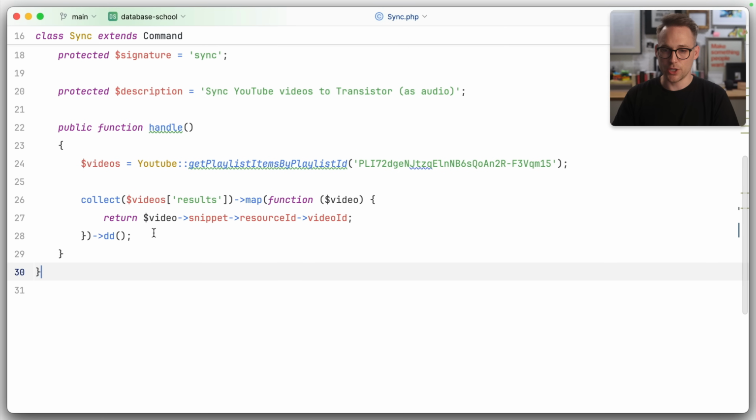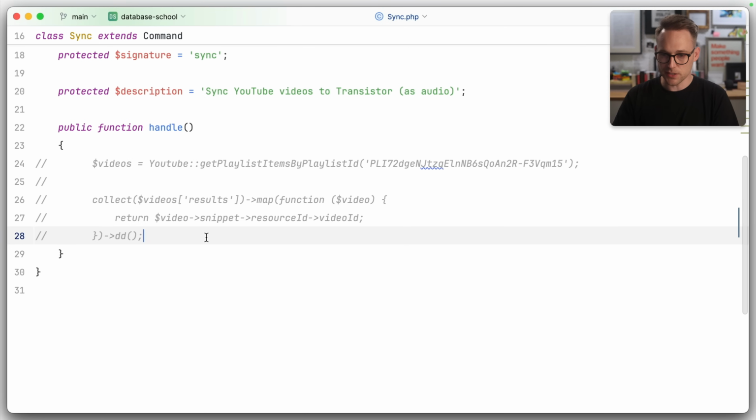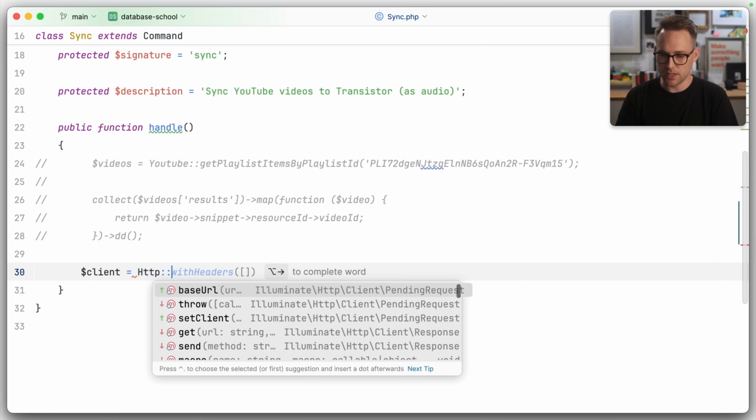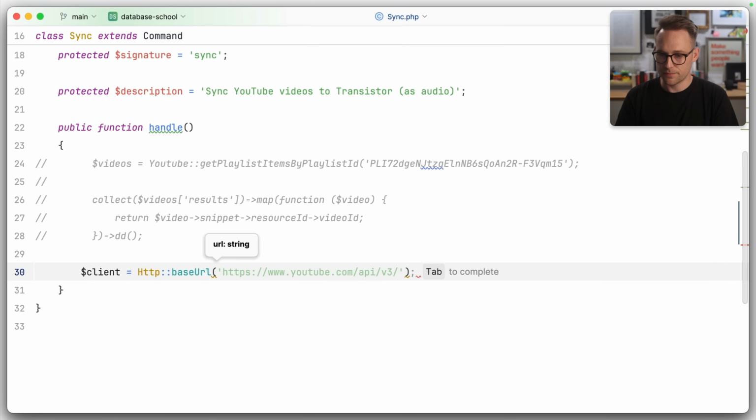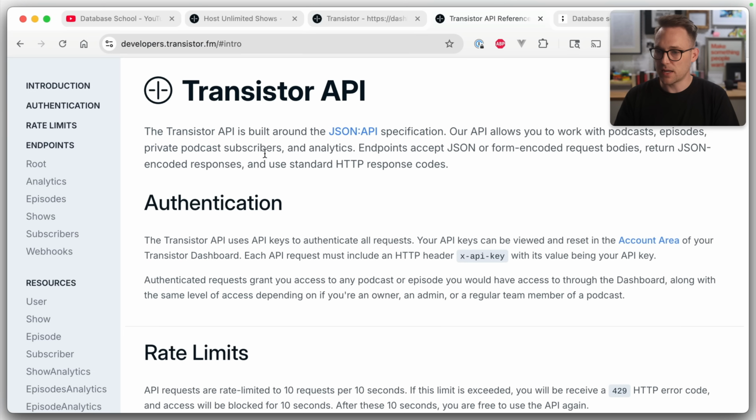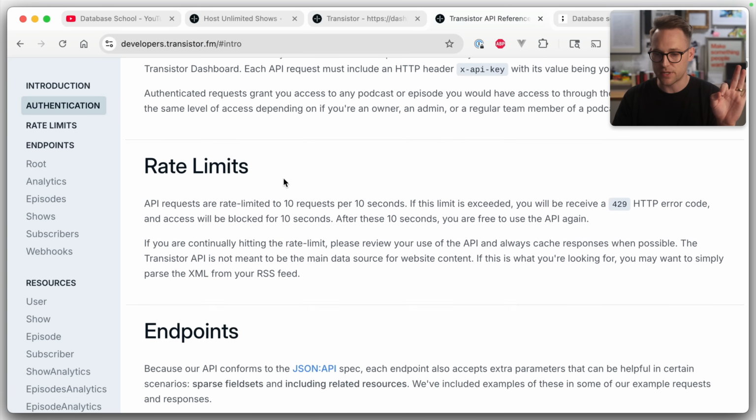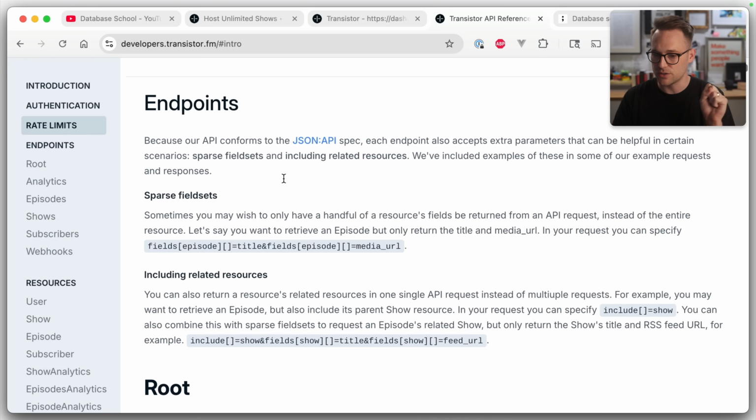Now we have to figure out how to talk to Transistor and find out if any of those videos are not on Transistor. We're going to put you on ice for just a second while we build up the Transistor side. So we're going to say HTTP base URL. That's not quite right. What is the base URL? Let's check the docs. It's a JSON API, which is good. That means everything will be exactly as you expect.